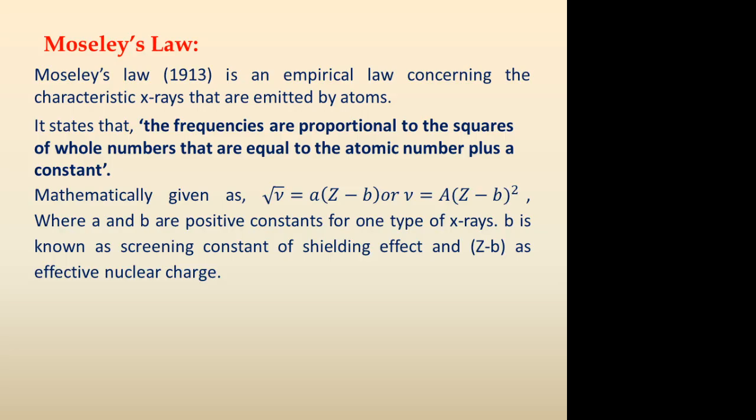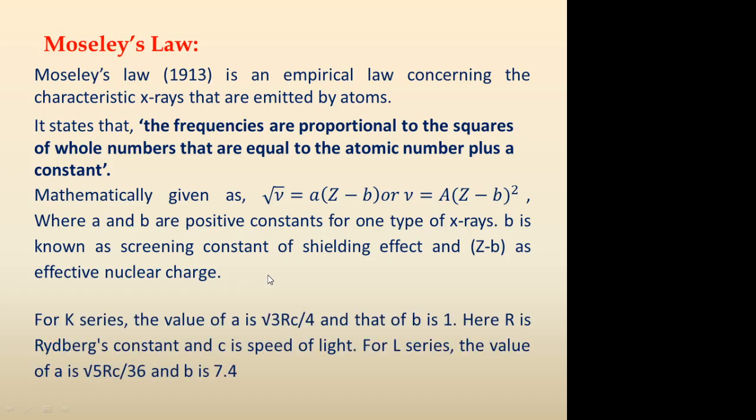Mathematically, it is given as square root of frequency is equal to some constant A into Z minus B, or by taking the square of that equation, frequency nu is equal to A into (Z minus B) whole square, where A and B are positive constants for one type of X-rays, maybe alpha or beta lines like K alpha, L alpha, M alpha characteristic X-rays, or K beta, L beta, M beta, like that. B is known as the screening constant or shielding effect, and Z minus B is the effective nuclear charge.